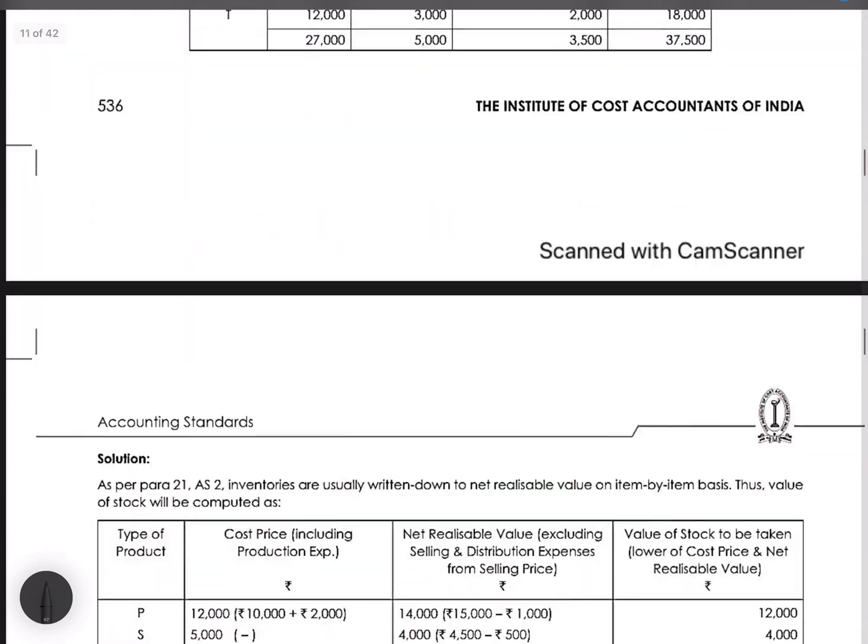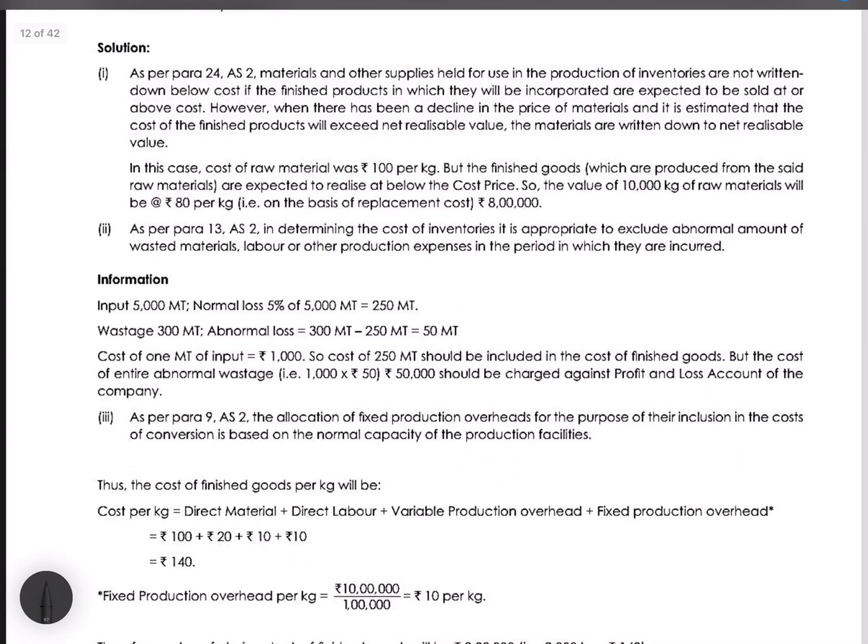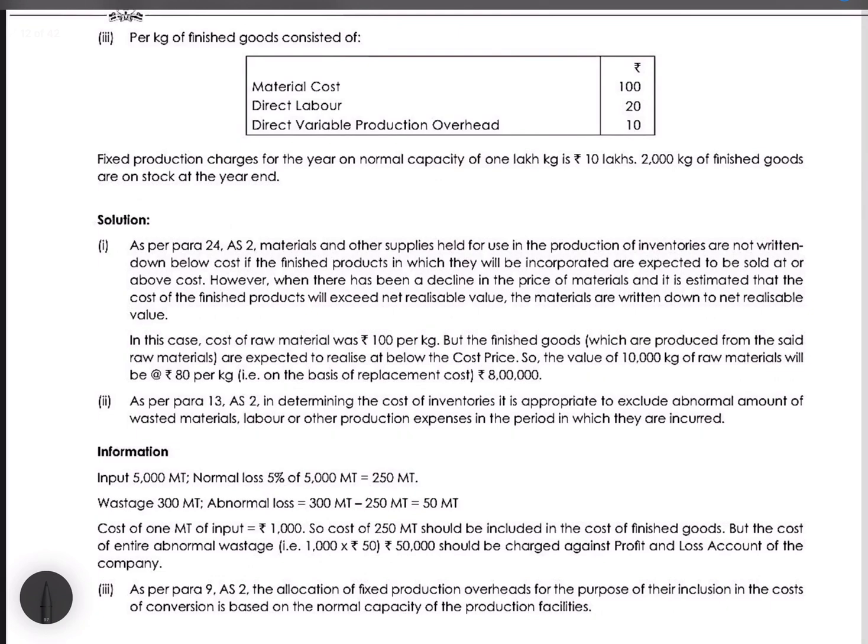So as this question also says that the finished goods will be sold at lesser than the cost, we have to value this raw material at replacement price. So we have to quote that. This is been quoted in para 24 of AS2. So we have to quote that in the solution and say raw materials and other supplies held for use in the production of inventories are not written down below cost if the finished product in which they will be incorporated are expected to be sold at or above cost, which we read right now.